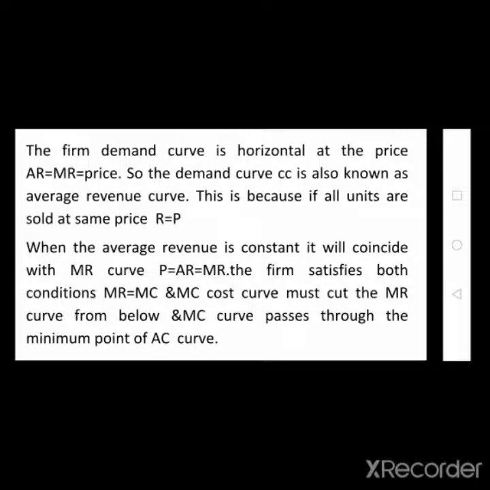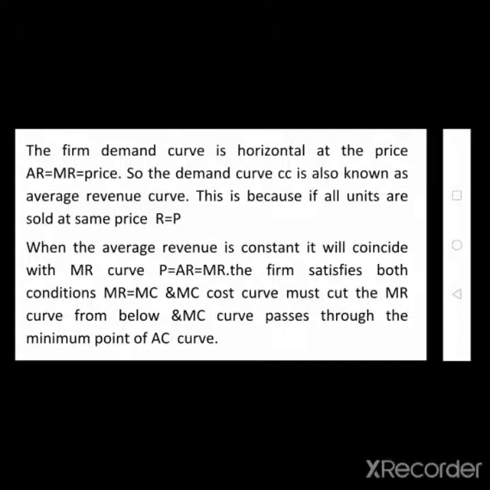For example, if you fix the product price at 10 rupees, it is equal to average revenue and marginal revenue. So the demand curve is also known as the average revenue curve. The demand curve is known as the average revenue curve because average revenue and marginal revenue are equal to price. If all units are sold at the same price, when the average revenue is constant, it will coincide with the marginal revenue curve. Price is equal to average revenue and is equal to marginal revenue. The firm satisfies both the conditions.